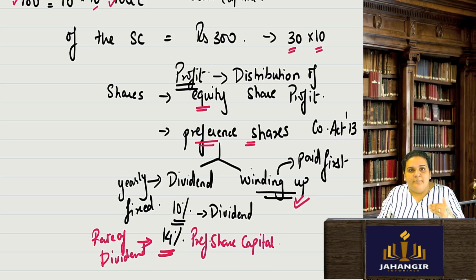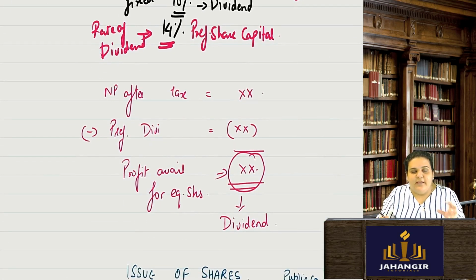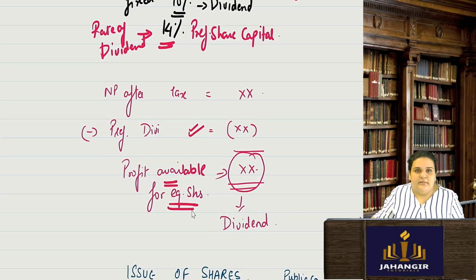When I pay dividend to my equity shareholders, it is known as distribution of profit. As per Companies Act 2013, from the net profit after tax I first pay the preference dividend, after which whatever profit is available is known as profit available for equity shareholders. That can then be used for distributing dividend amongst the shareholders.